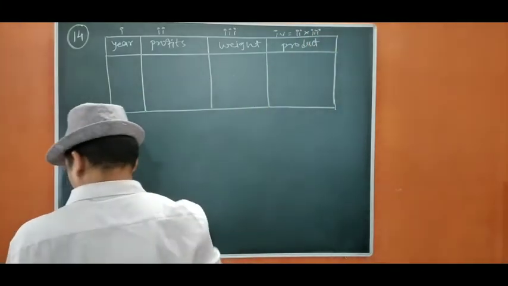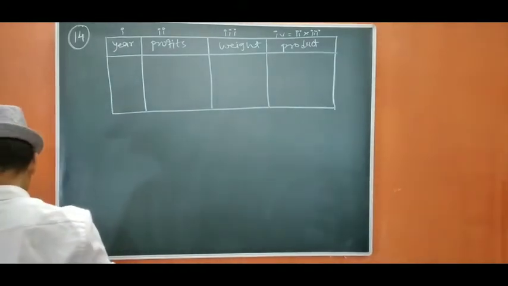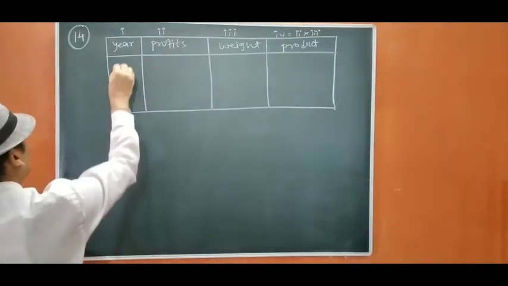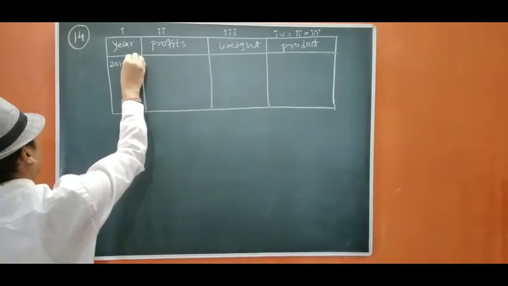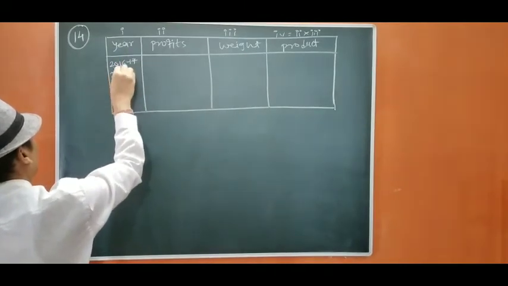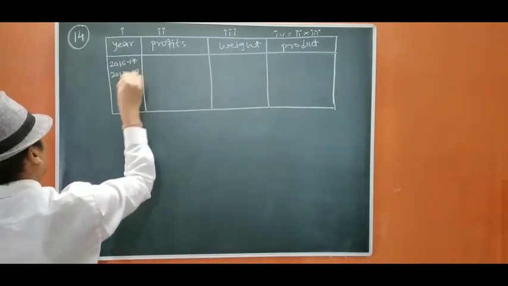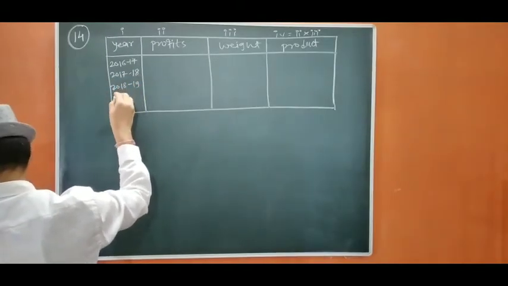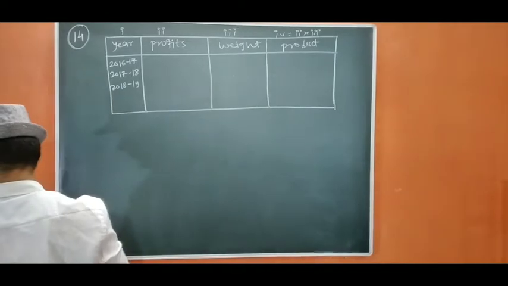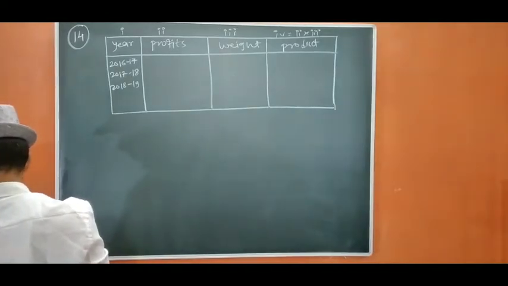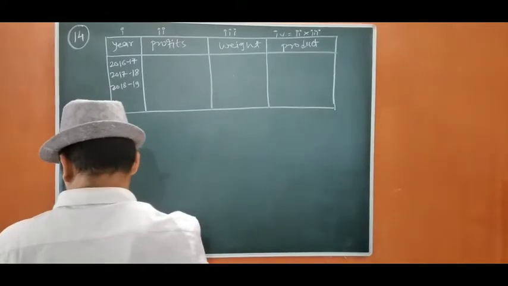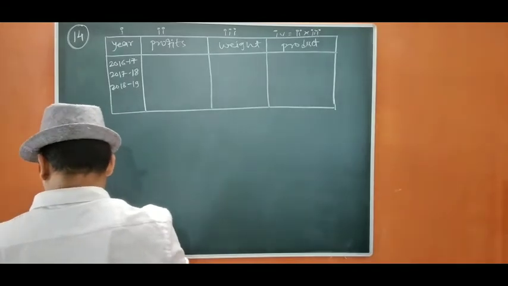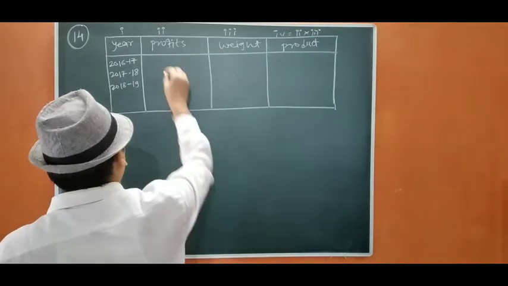Now years are given: 2016-17, 2017-18, 2018-19. Okay, up to 2018-19 only. So it is over. Now we are going to take the profits.